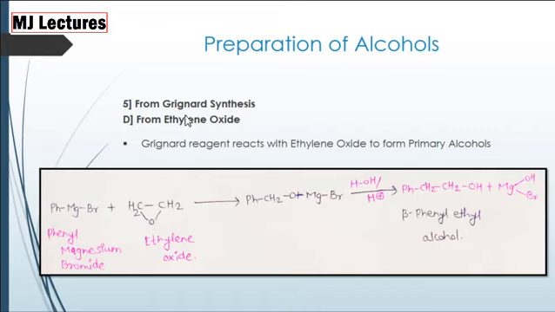Preparation of alcohols from ethylene oxide. Phenyl magnesium bromide, that is Grignard reagent, when treated with ethylene oxide, we get a complex which again on acid hydrolysis gives beta phenyl ethyl alcohol, that is alcohol is prepared here. It gives primary alcohols. Grignard reagent reacts with ethylene oxide to give primary alcohols.